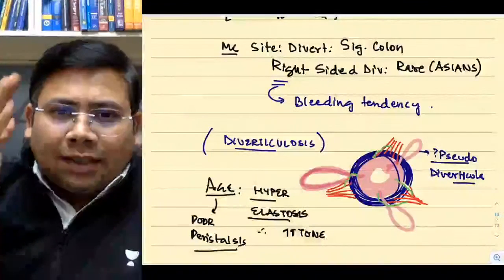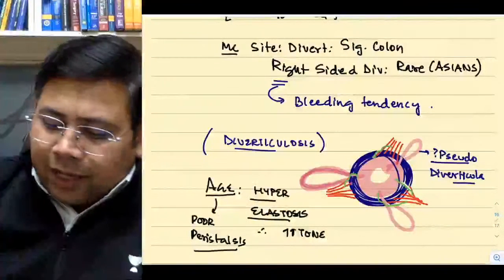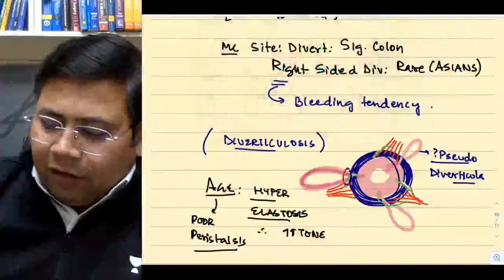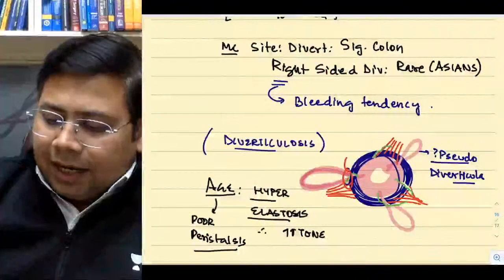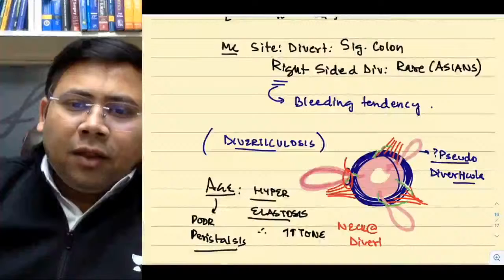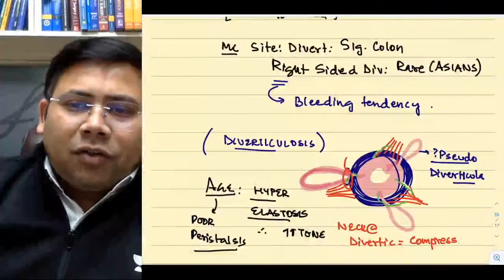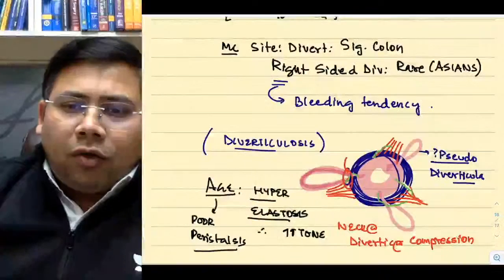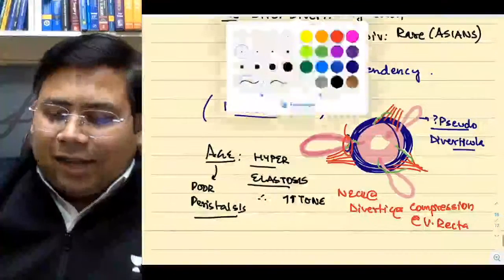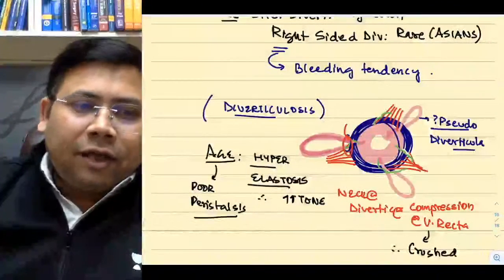Students, it is not the mucosa of the colon which actually bleeds. Can you see at the level of neck? At the level of neck of diverticula, there is compression of vasa recta, and actually this vasa recta gets crushed and therefore it bleeds.